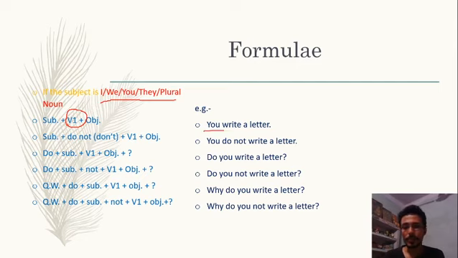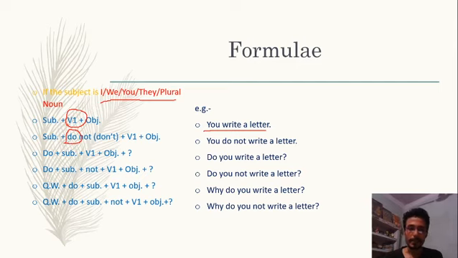For example, you write a letter. This structure is about an affirmative sentence. But when we frame a negative sentence, we use a helping verb. So if I, we, you, they or a plural noun is used as the subject, in that condition we use the helping verb do in present indefinite tense.